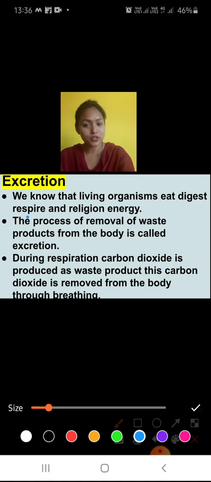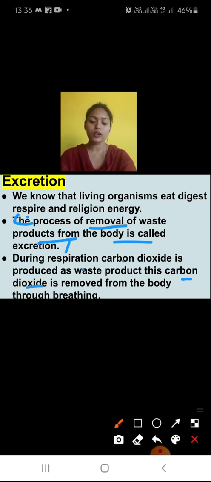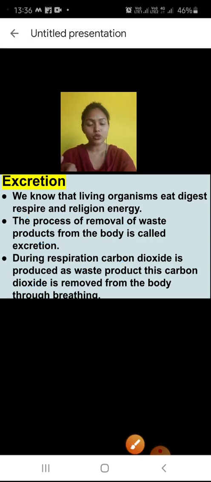So the process of removal of waste product from the body is known as excretion. Taking out or removing the waste product from the body is known as excretion. During respiration, carbon dioxide is produced as a waste product. So when we respire, when we take oxygen, what will be the waste product inside our body? That will be carbon dioxide.